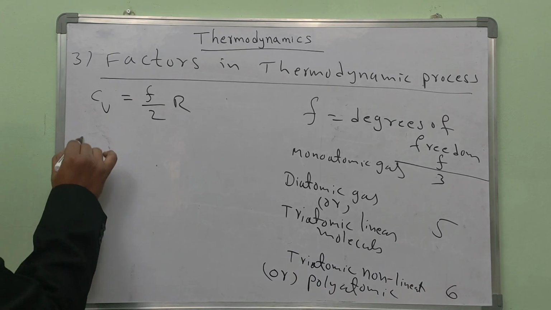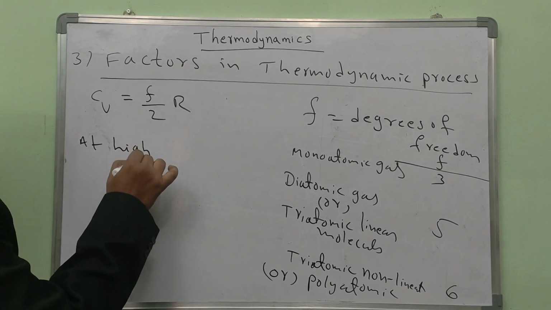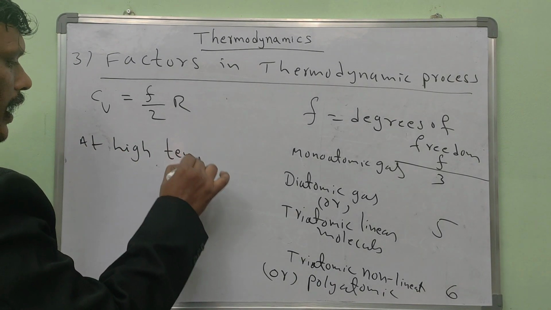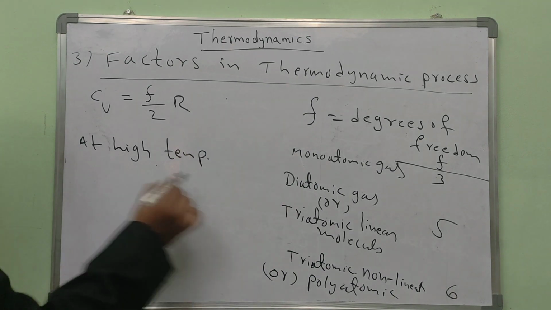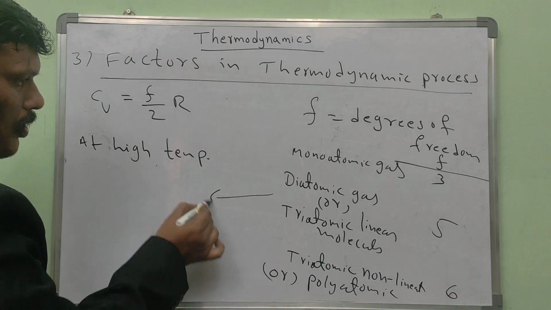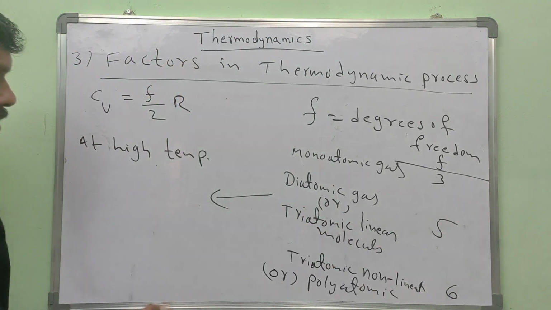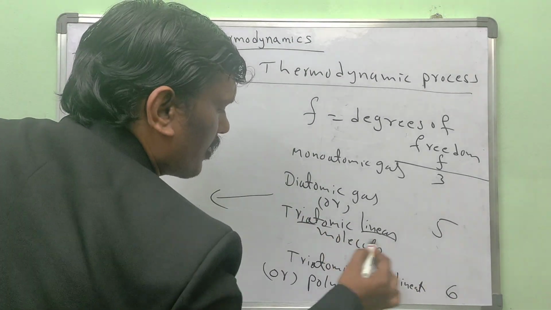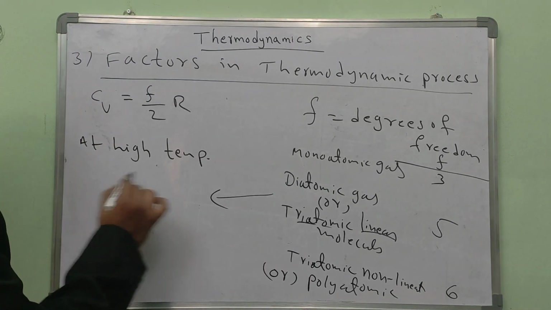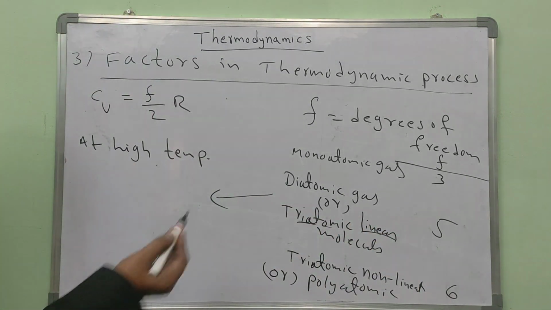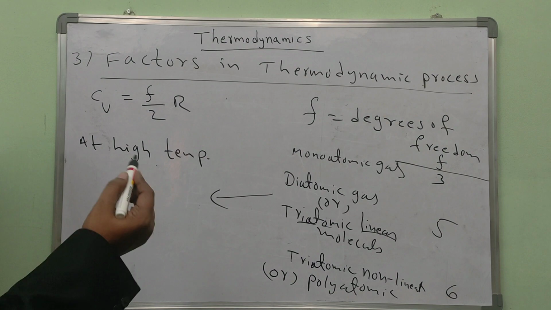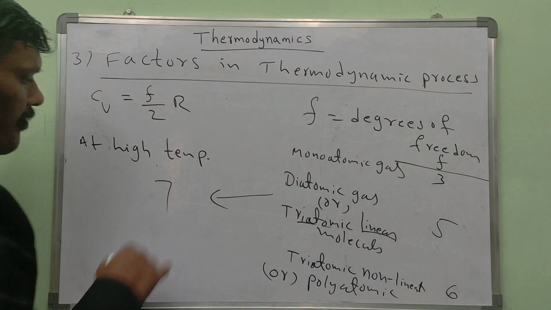At high temperature, diatomic gases or triatomic linear gas molecules, along with 5, 2 more vibrational degrees of freedom will be present. Totally 7 degrees of freedom.